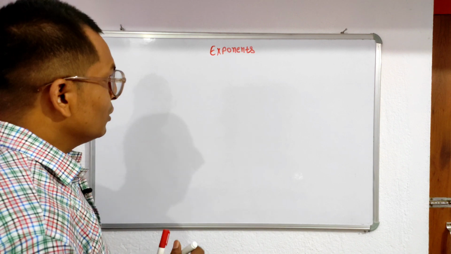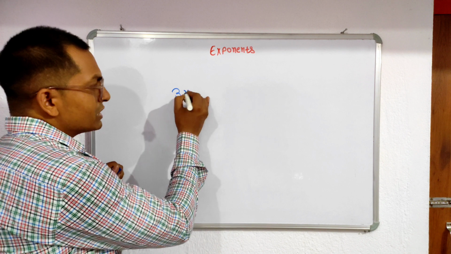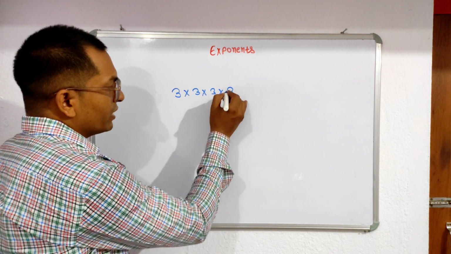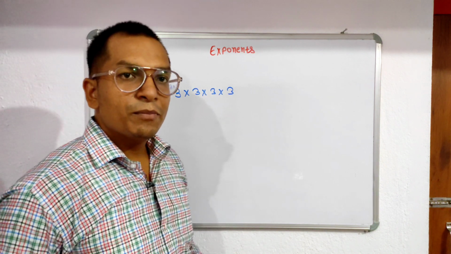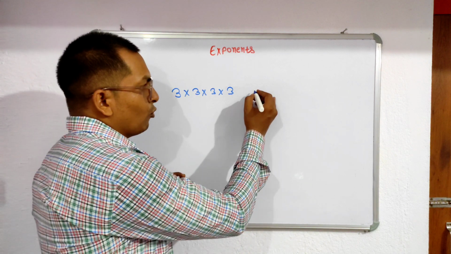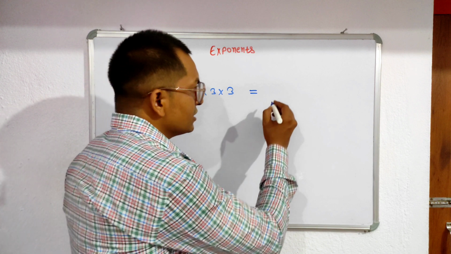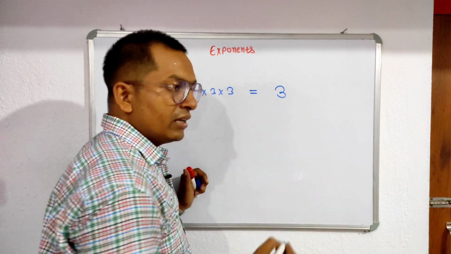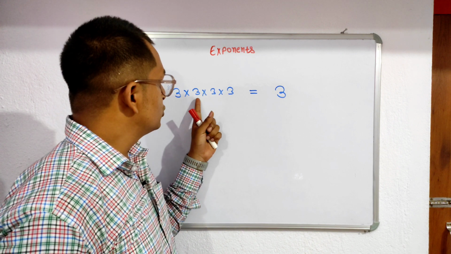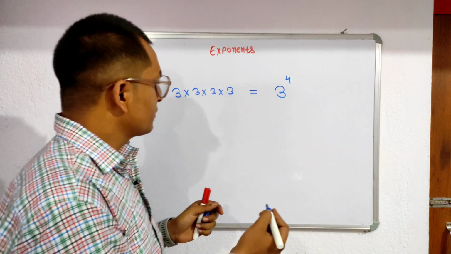Clear? Suppose a number is multiplied several times, say 3 or 4 times. When a number is multiplied several times, in that case what do we write here? Here is 3 now. In that case you write 3. How many times is 3 repeated? 1, 2, 3, 4. 4 times. Then what do we write? Yes, 4.